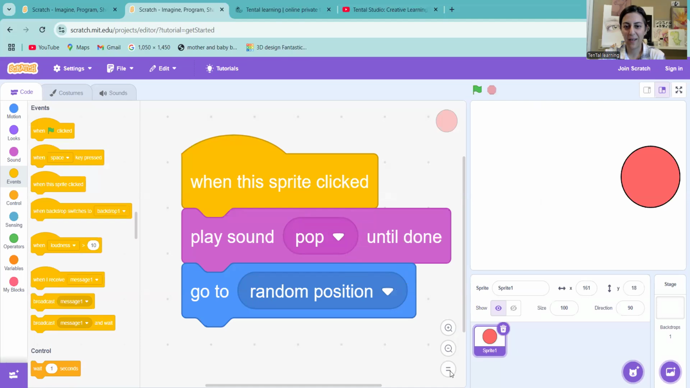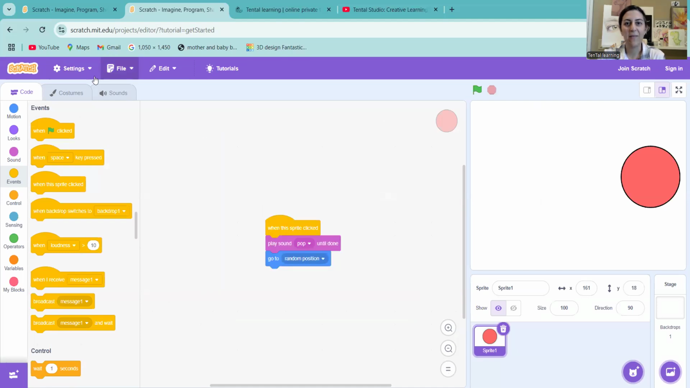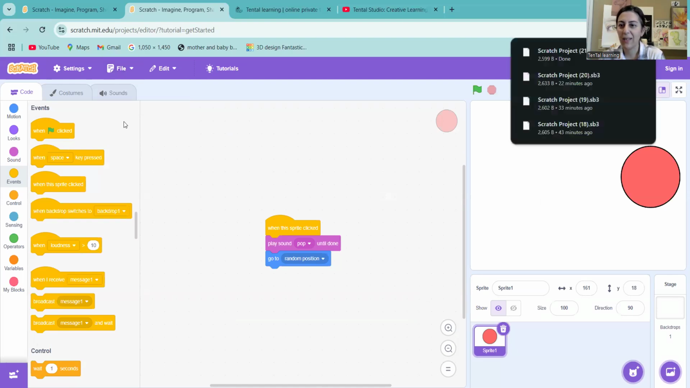So we are done and we can save our amazing project. We need to go here to File, and if we click this, the menu will open and we can save to our computer. So click Save to your computer. Now we have saved our project.